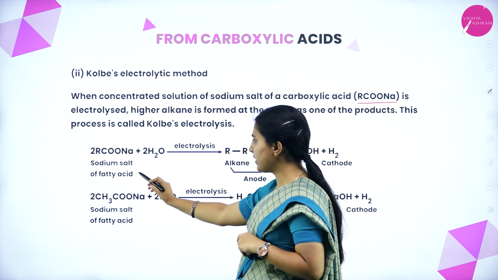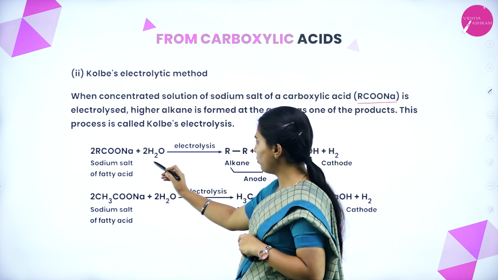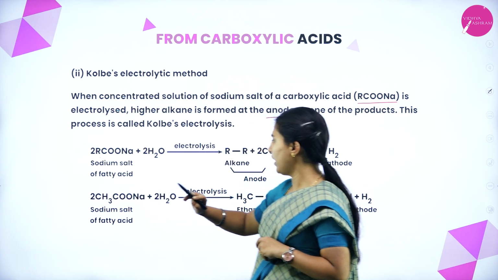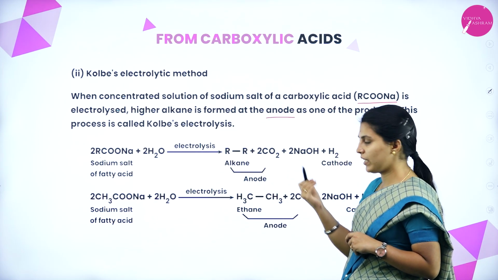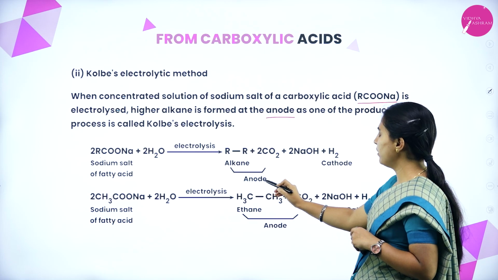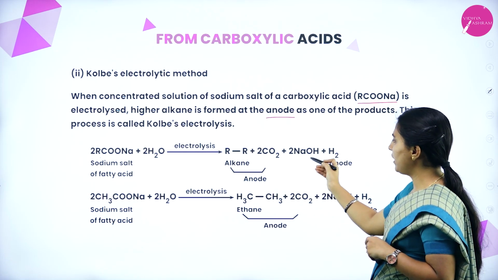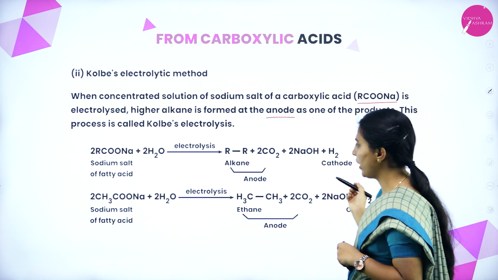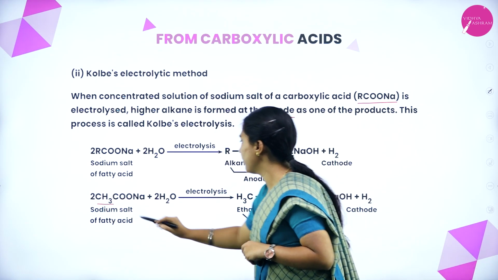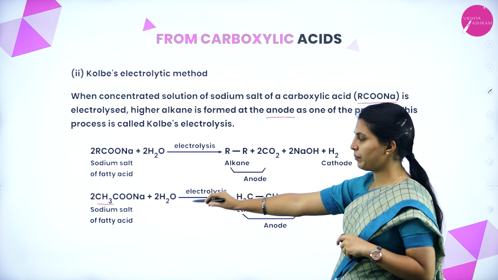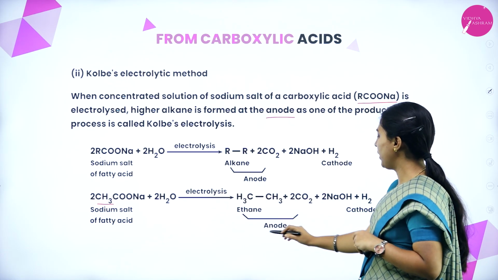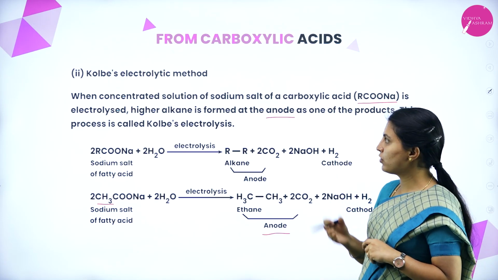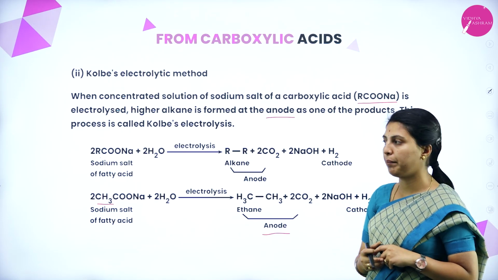See, this is sodium salt of fatty acid. When electrolysis is done with water, here alkane will form, see here only one alkyl is there, here two alkyl, that is higher alkane will be formed at the anode, and the remaining NaOH and H2 will be at cathode. Same here, CH3 is used, this is ethane, that is methyl, means here ethane will be formed at anode, so higher alkanes will be formed in the process of Kolbe's electrolytic method.